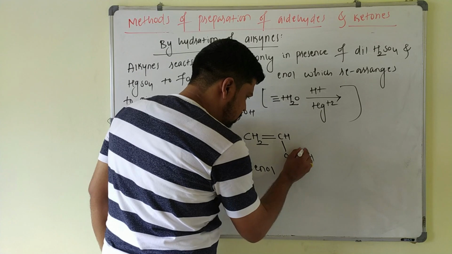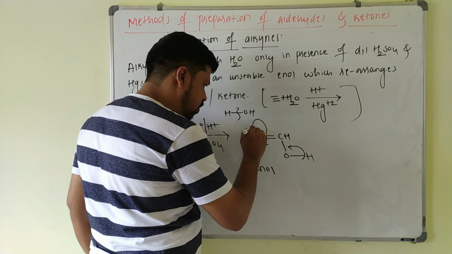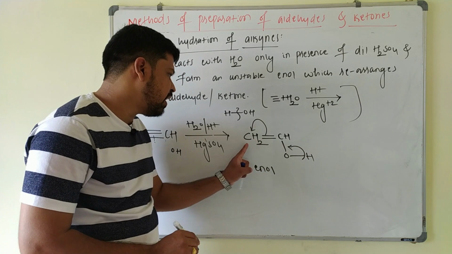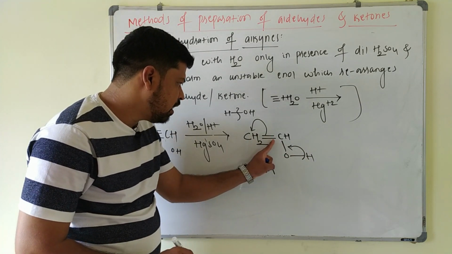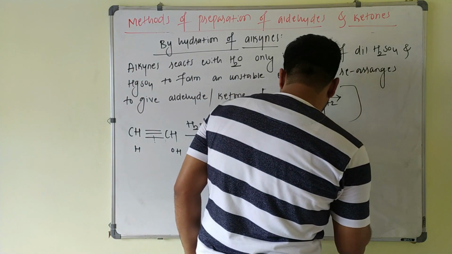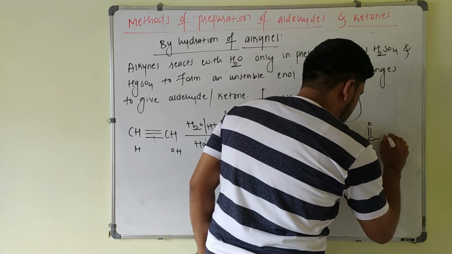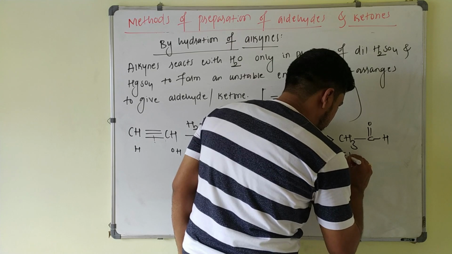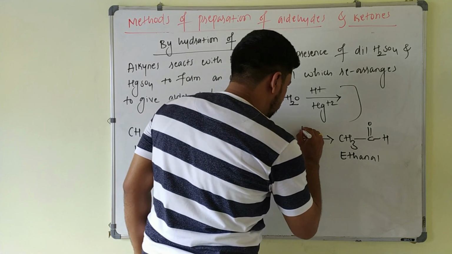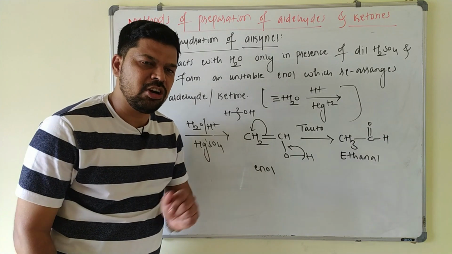So this bond is shifted; the H plus comes outside, and then the pi bond moves to this CH2. It becomes CH2 minus, and this H plus comes here, so that it becomes CH3 single bond, and C double bond O and H here. So your answer is CH3 C double bond O and H, that is ethanal. This process is called tautomerism.